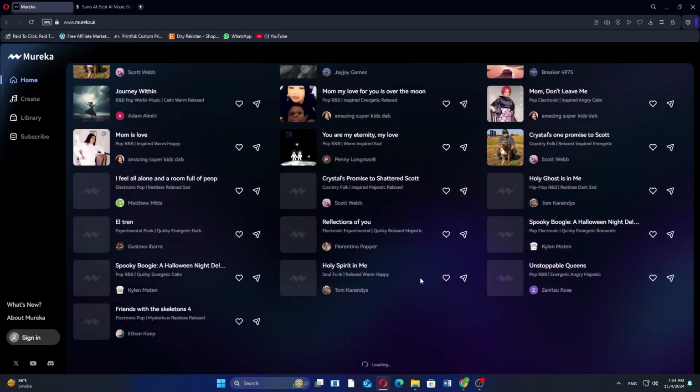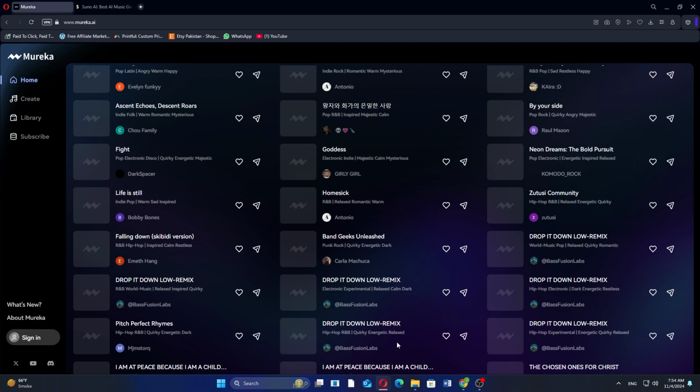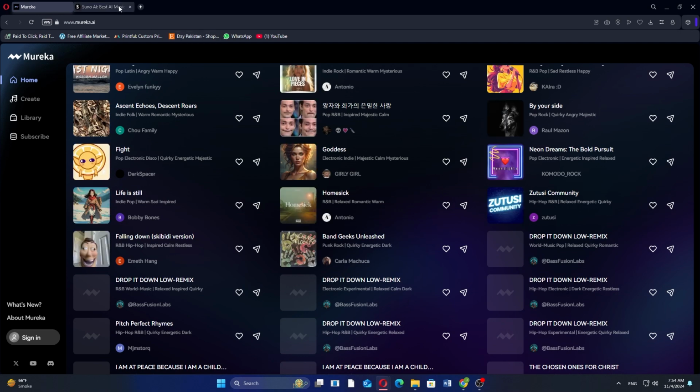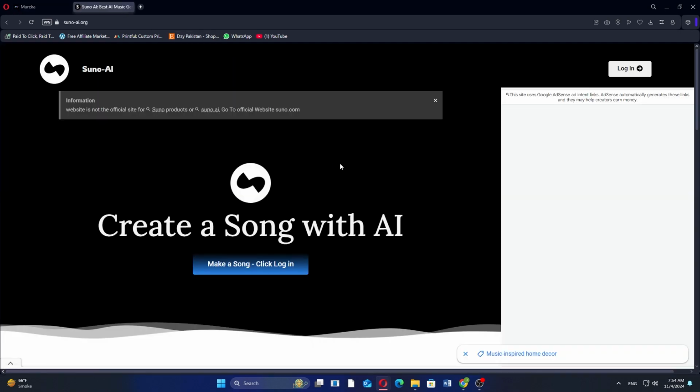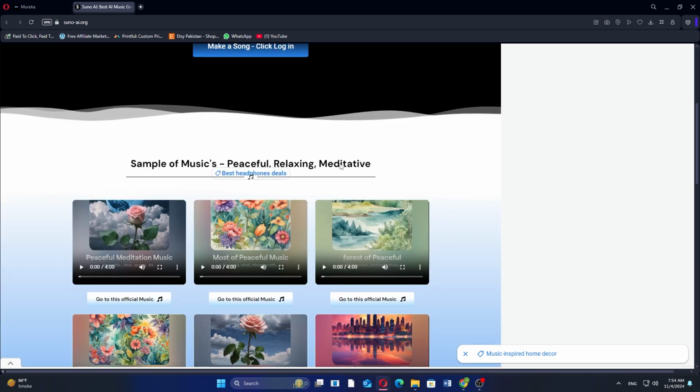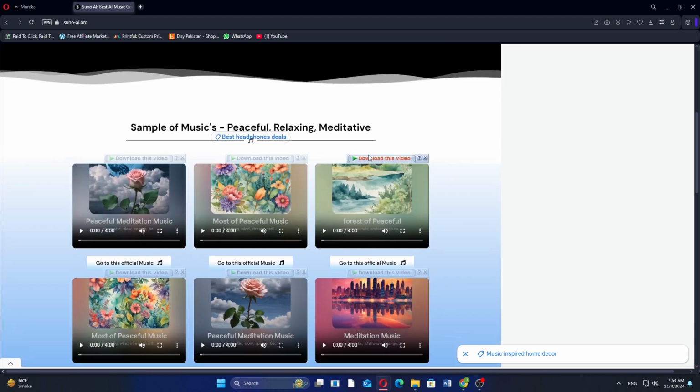It is a great choice for users who want to experiment with music creation without spending too much. Mureka's songs are quick and easy to make, but they might not have the depth and quality needed for more serious projects. Suno AI, on the other hand, is designed for speed and simplicity. It's super easy to use and can quickly turn your text ideas into full songs, perfect if you need quick results or a burst of inspiration.